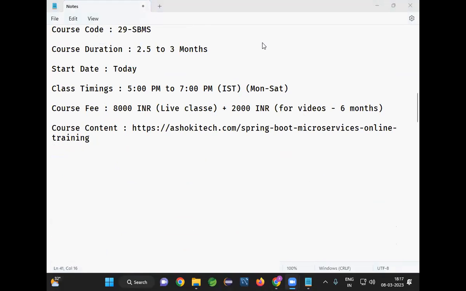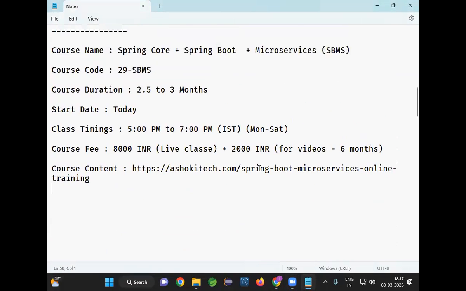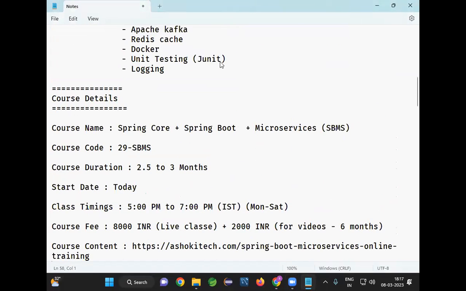I had registered for the real-time project. Should I register for Spring Boot? Real-time project is a separate course. Spring Boot is a separate course. Both are two different courses. Design patterns is also a separate course.